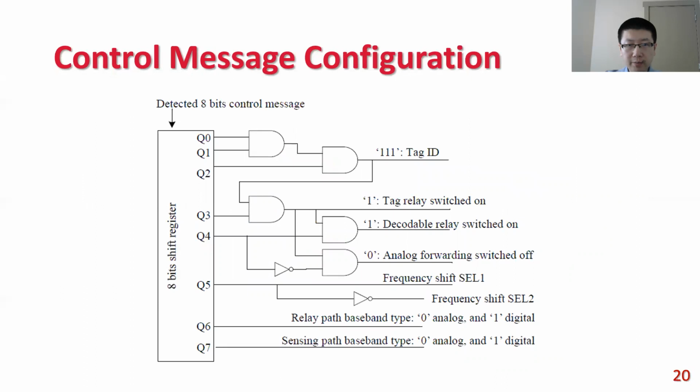We use an 8-bit control message to reconfigure a Decouple sensor. This figure shows the FPGA logic that can interpret the control message and switch on or off the decodable relay and switch between different baseband types.